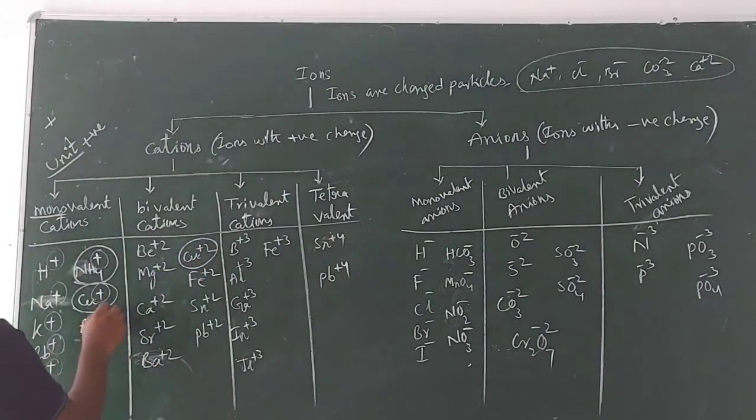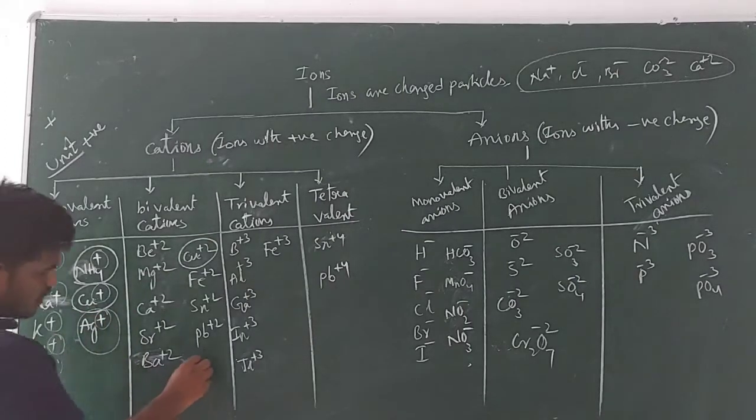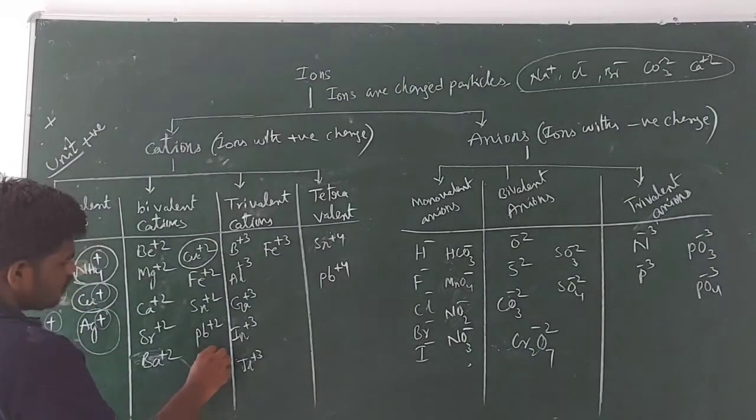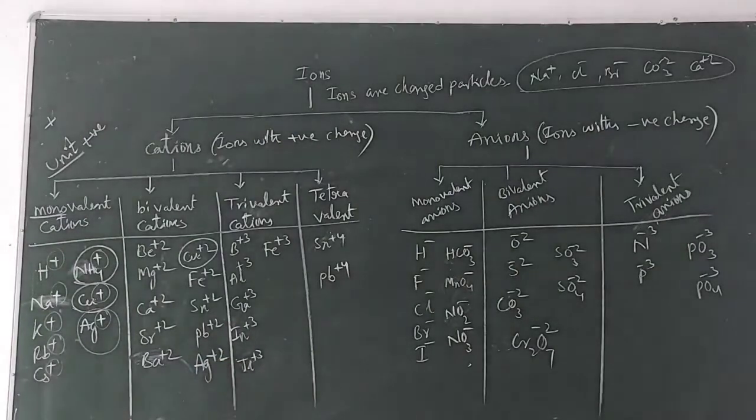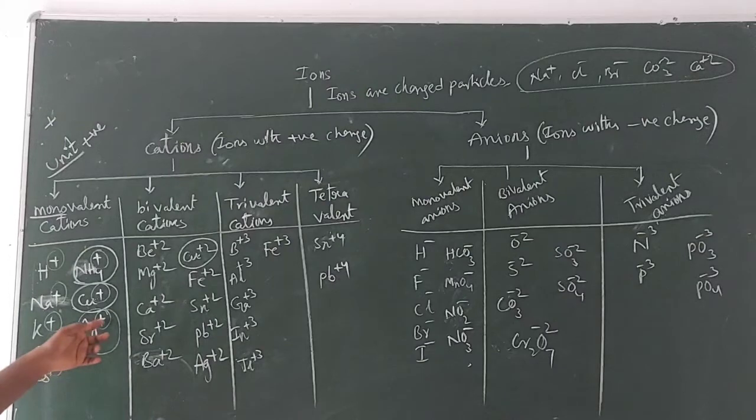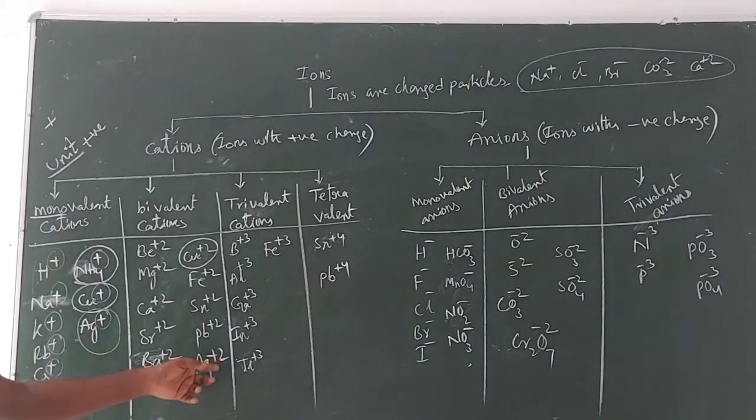And next one, this is silver. You can take silver plus 2 also. The silver element forms two types of cations, silver plus and silver plus 2. Here silver has plus charge and here plus 2 charge, so here lower charge, here higher charge is present.